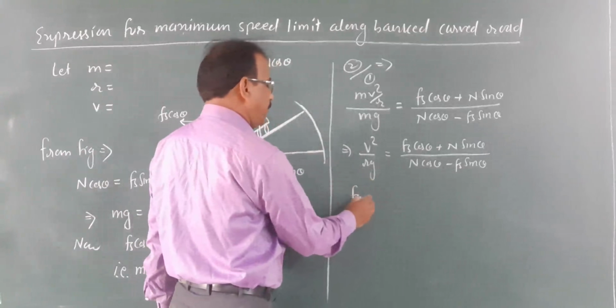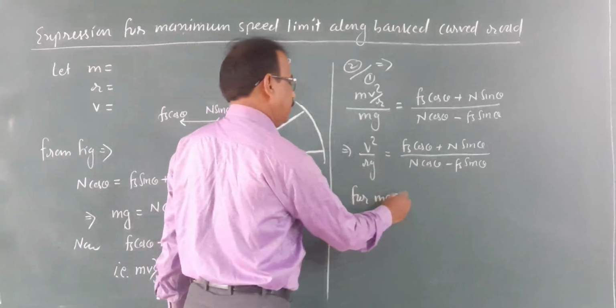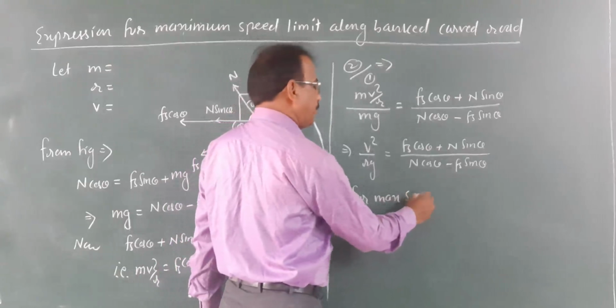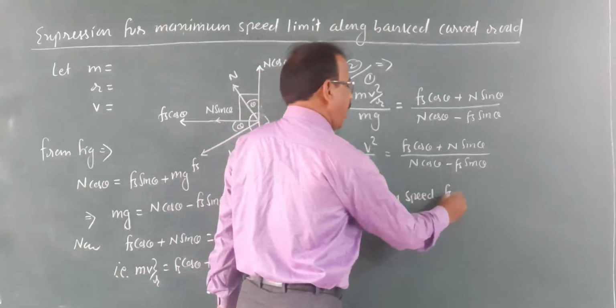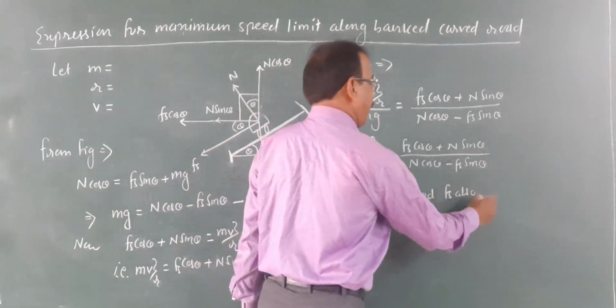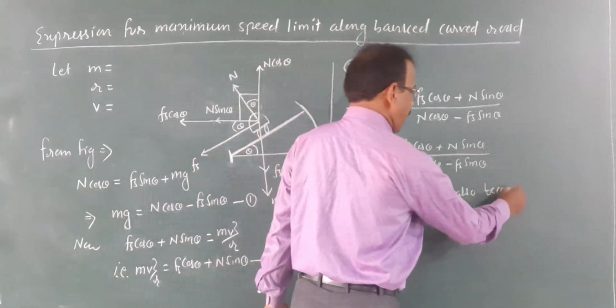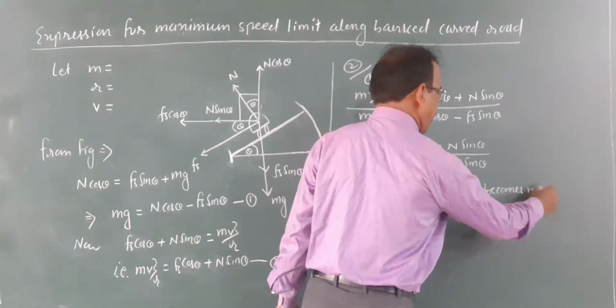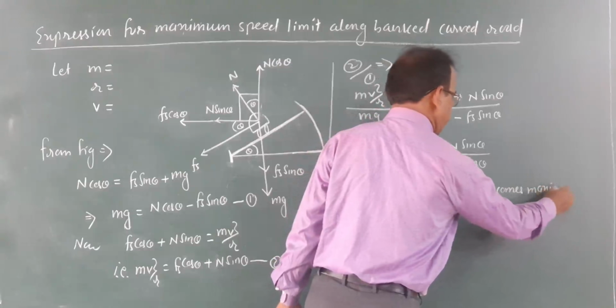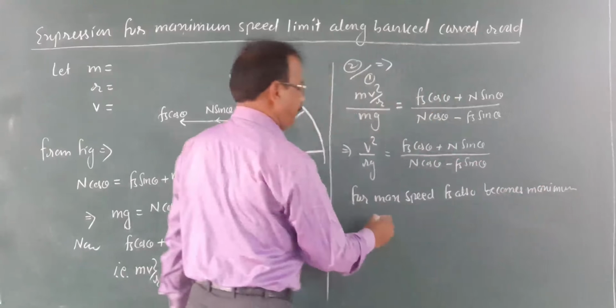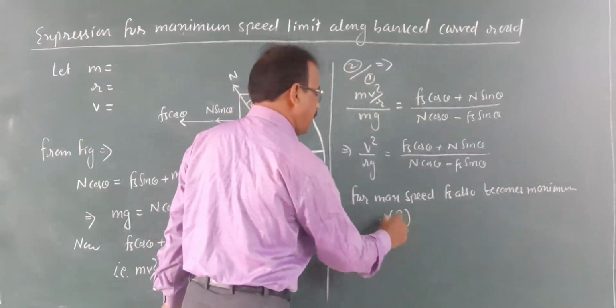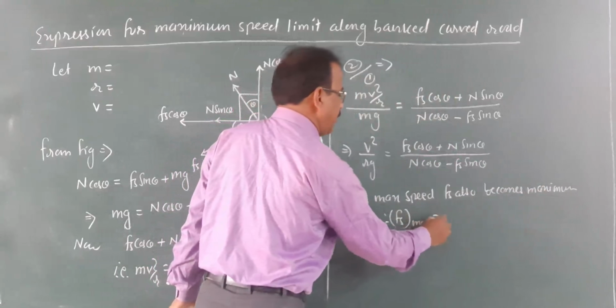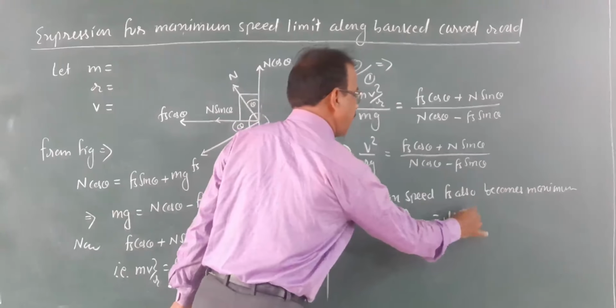For maximum speed, Fs also becomes maximum. Frictional force also becomes maximum. And you know what the maximum frictional force is? It is always equal to mu s times n.